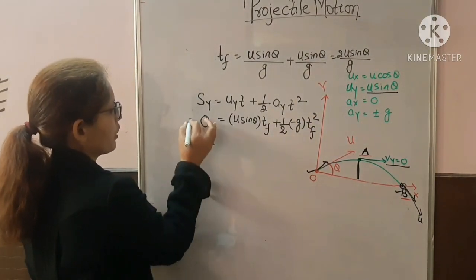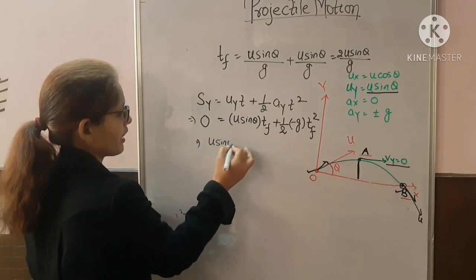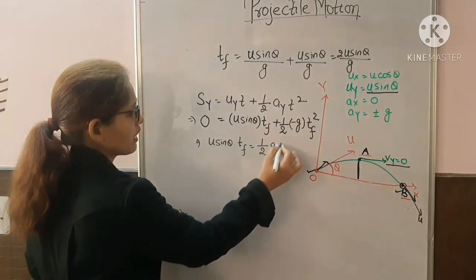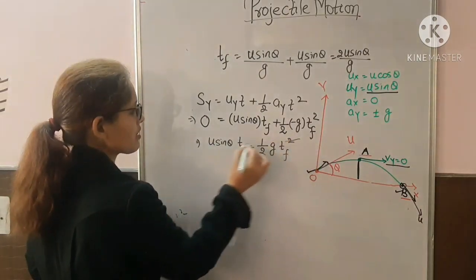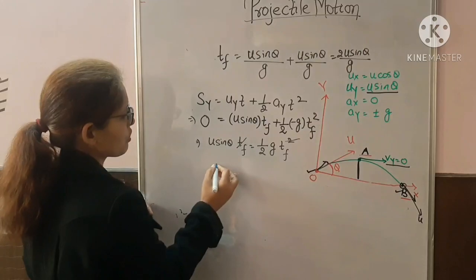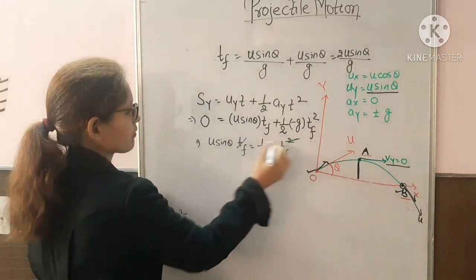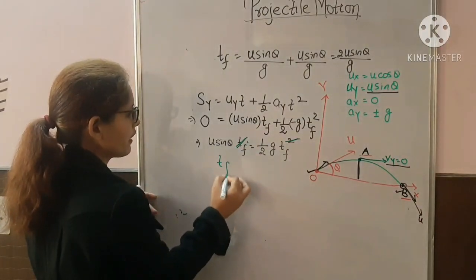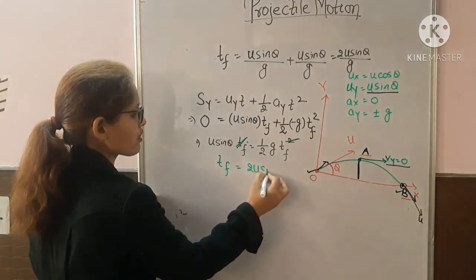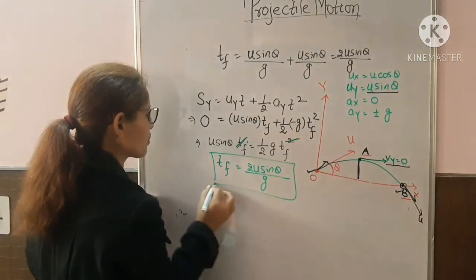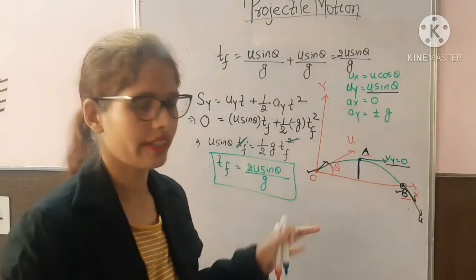So it will be u sin theta into tf is equal to half g tf square. This and this get cancelled. So tf will be 2u sin theta upon g. So in this way we can calculate the time of flight formula directly.